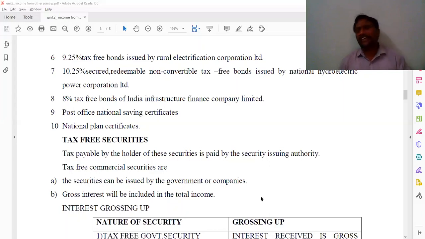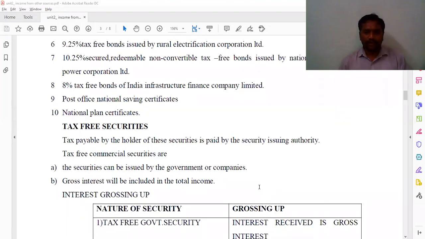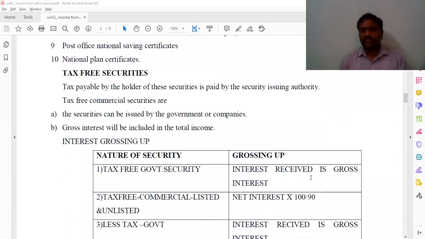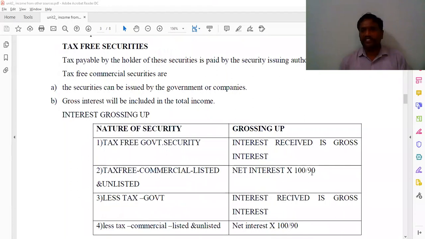Why? Because the 10% is tax. That's why 100 divided by 100 minus tax, so you get 100 by 100 minus 10, that is 100 by 90. So here, for tax-free government securities the interest received is gross interest, and for tax-free commercial securities it is net interest into 100 by 90. Government interest received is gross interest. For commercial, listed and unlisted, you have to make it 100 by 90.